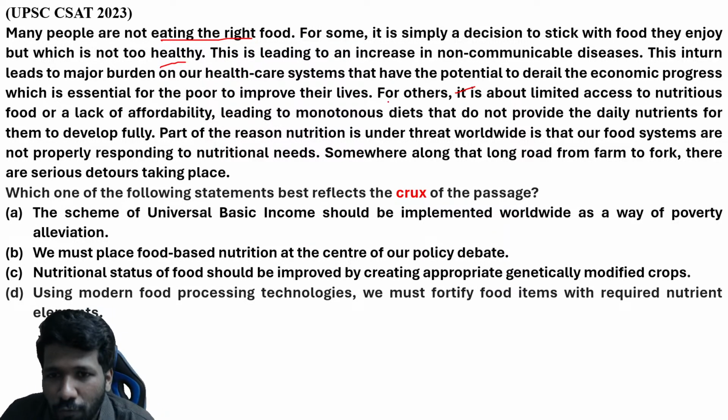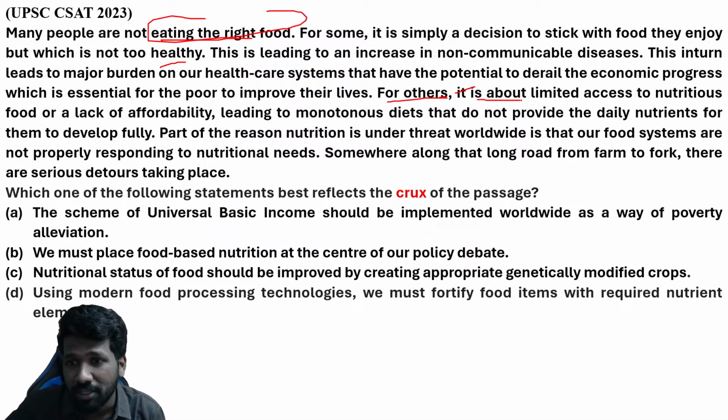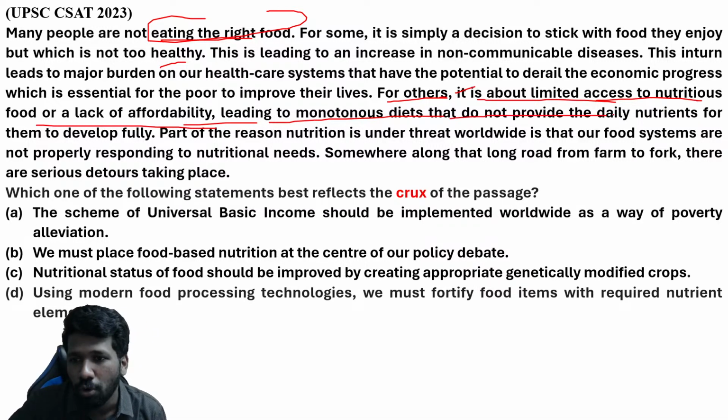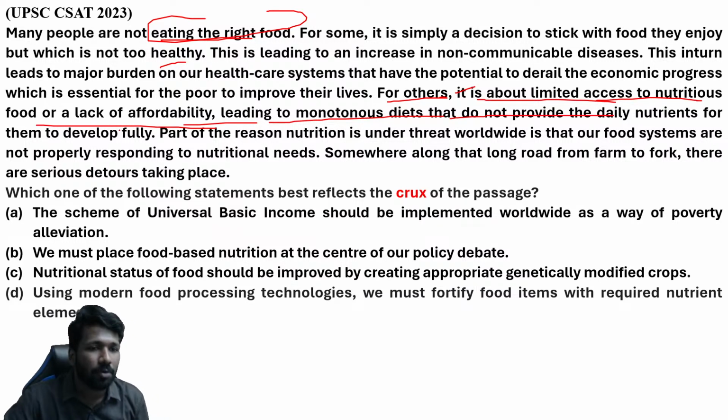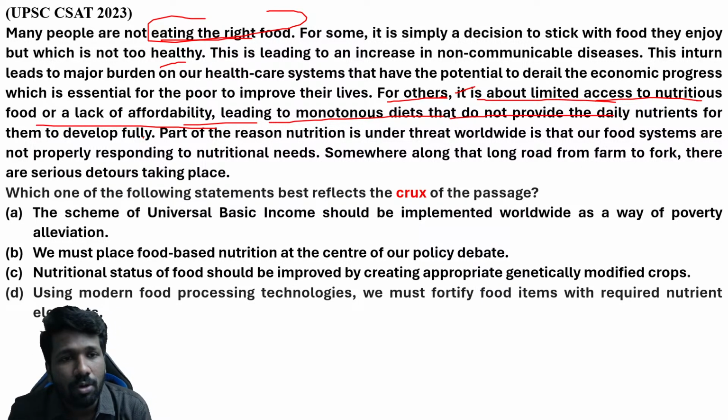Okay, continuing. So that is one aspect of not eating right food. Second aspect, it is about limited access to nutritious food or a lack of affordability, leading to monotonous diets that do not provide the daily nutrients for them to develop fully. So the second problem of not eating right food is not having enough right food.